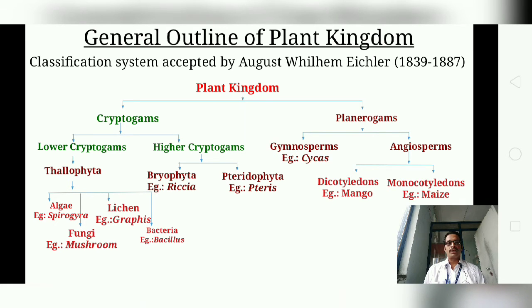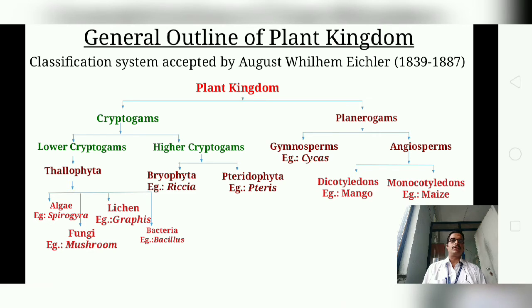In lower cryptogams it has one type, that is thallophyta. In thallophyta it has four types. Of these we are going to discuss the three major types, that is algae, fungi and lichen, whereas the higher cryptogams are bryophyta and pteridophyta.